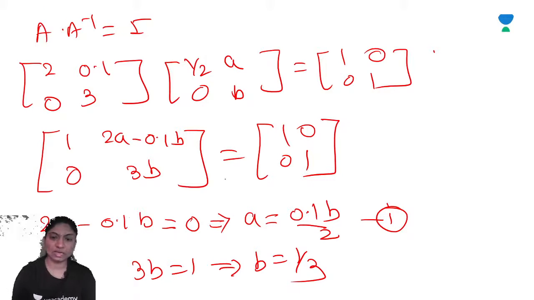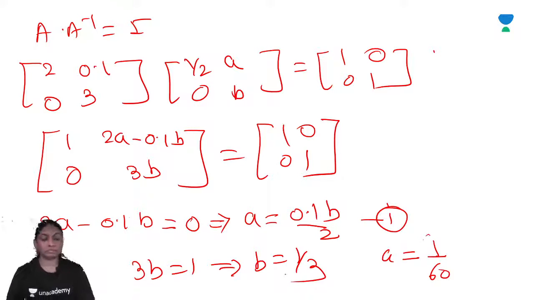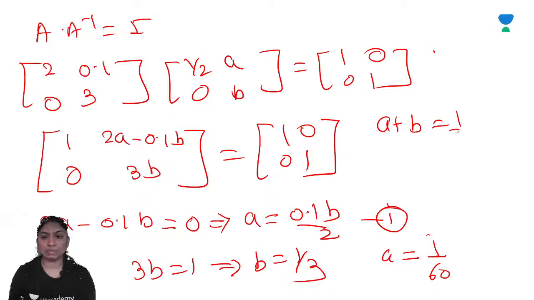Now put the value of B in this and you will get A is equal to 1 by 60, and B is 1 by 3. Right? So A plus B we require: 1 by 60 plus 1 by 3.